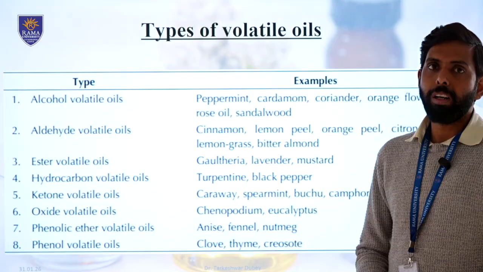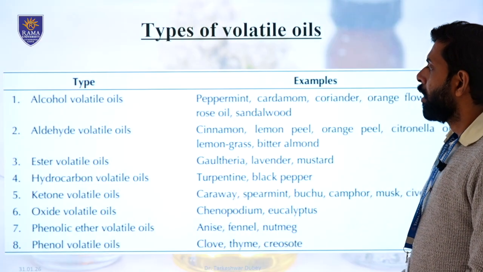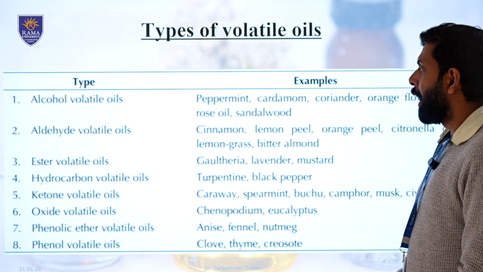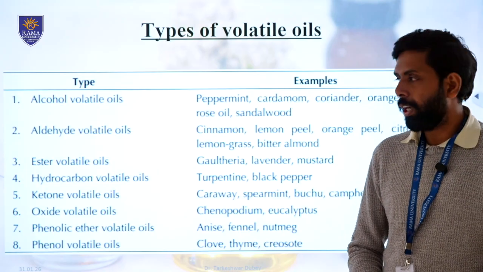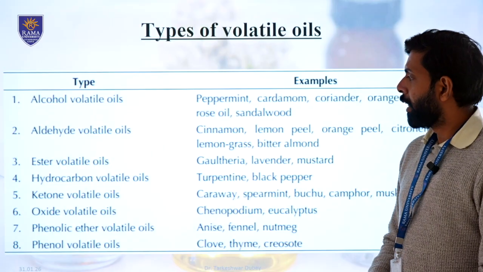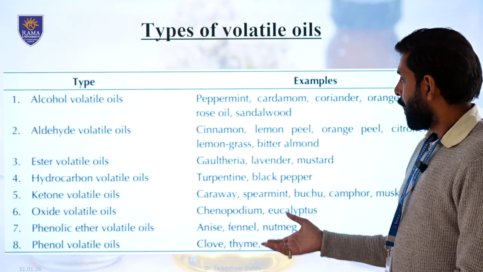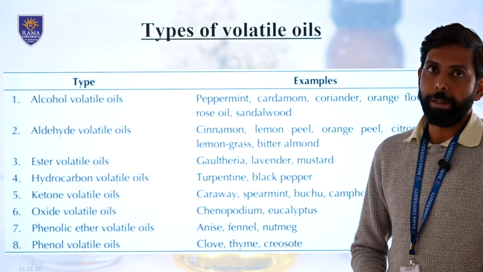Ester principle containing volatile oils include gaultheria, lavender and mustard. Turpentine oil is a hydrocarbon based volatile oil, whereas caraway, camphor, and spearmint are ketone volatile oils. Oxide volatile oil is contained by eucalyptus basically.